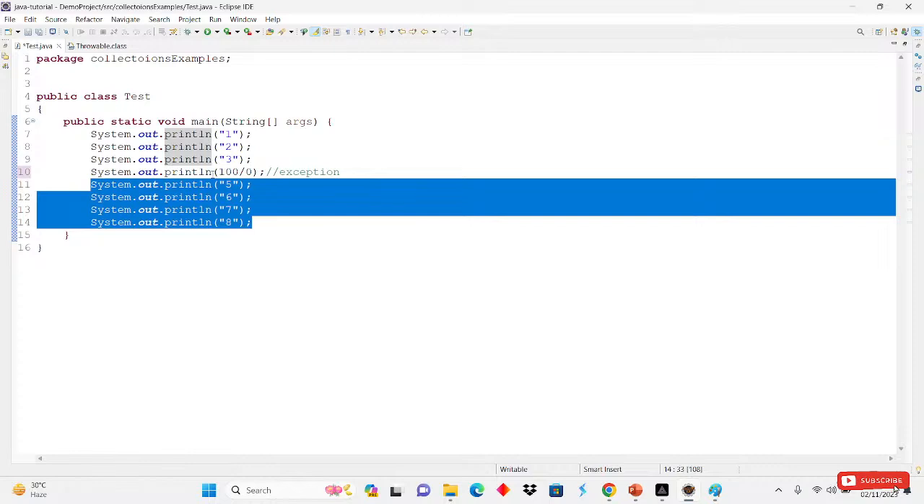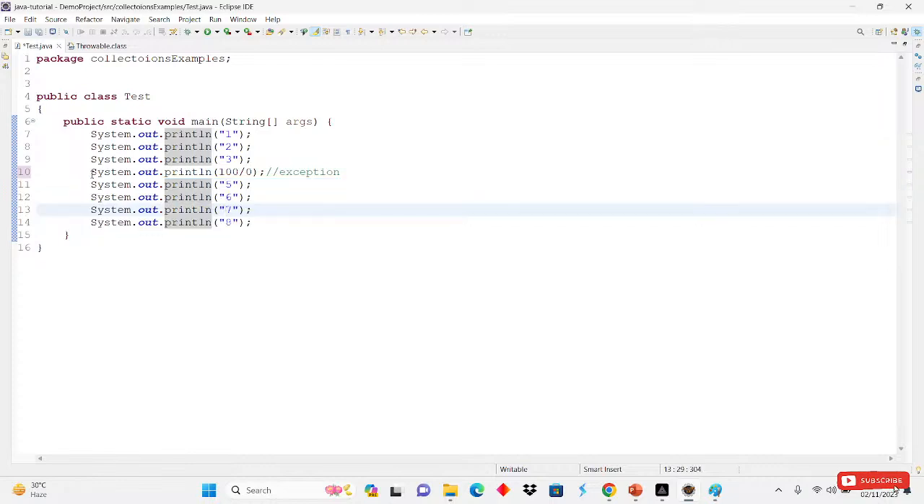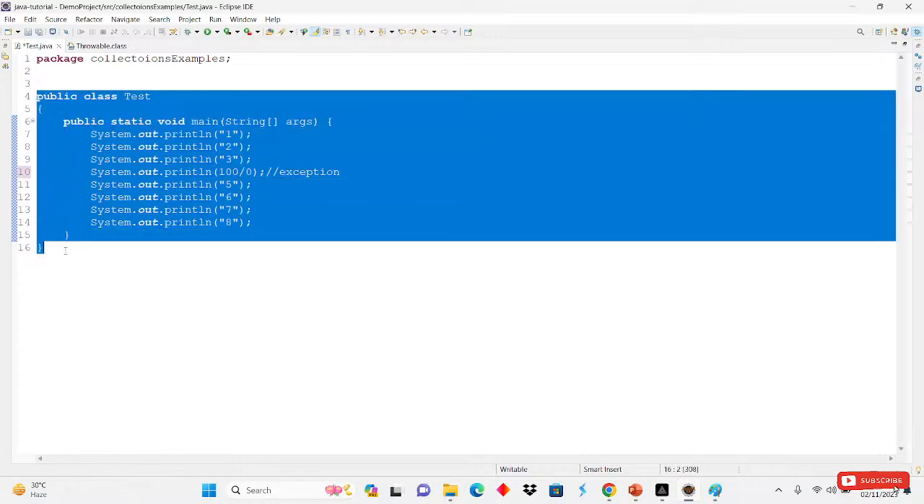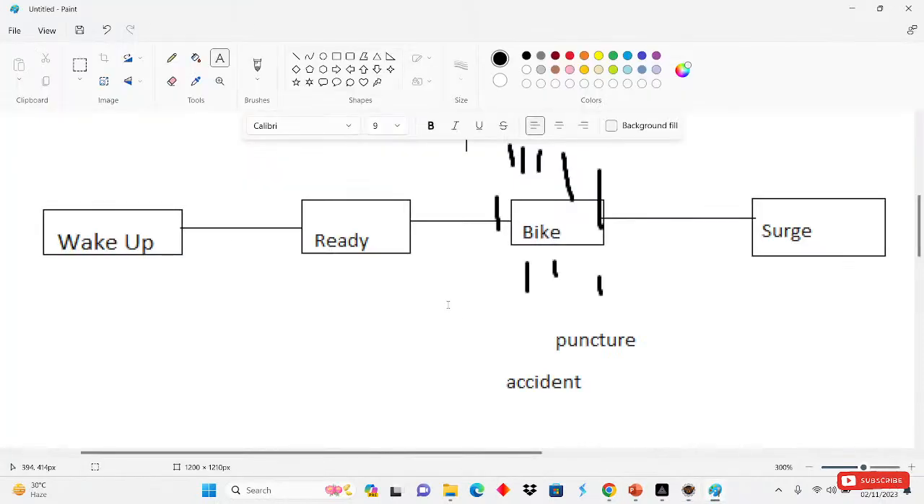If there is an error here, what do they have to do? They have to print this one, but it is not printing here. Why? Because the error exists here. So what will JVM do? JVM will abnormally terminate the program here. And what will happen inside, we will see now. I will simply copy this one, come to Paint, and you will see.